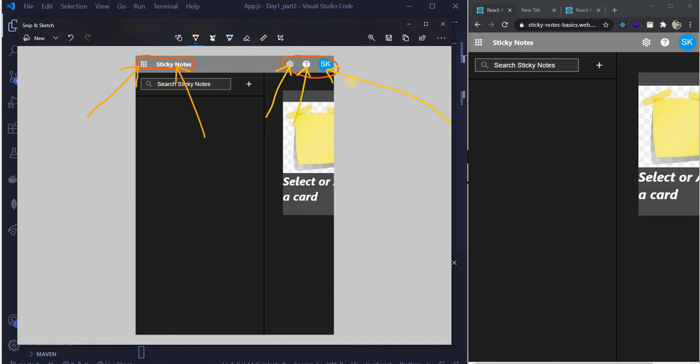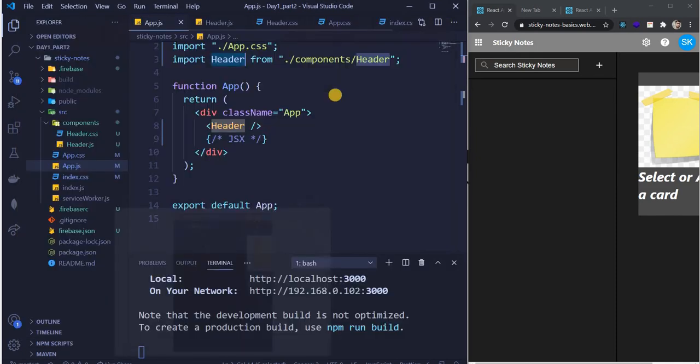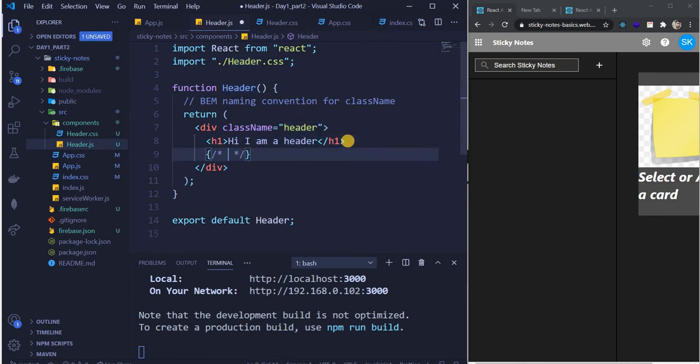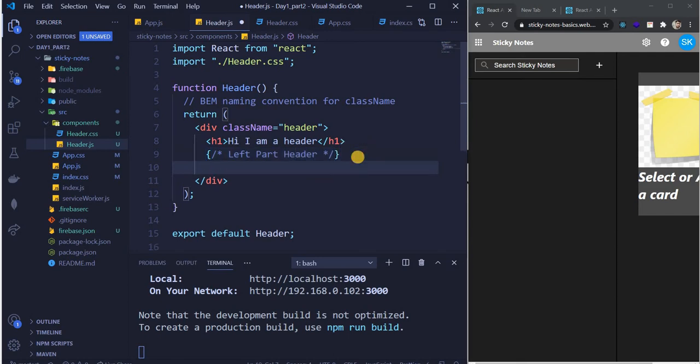We have two components here, we have three components here, but first of all we have a left and a right. Generally, before doing anything, what I do is I write those things down. So I comment it out. So you can do Control. I'll comment it out for your understanding, so you don't have to write this. So what I write is left part header.